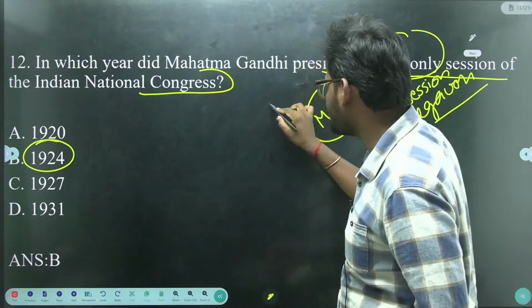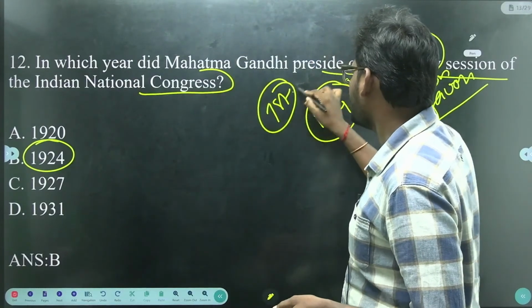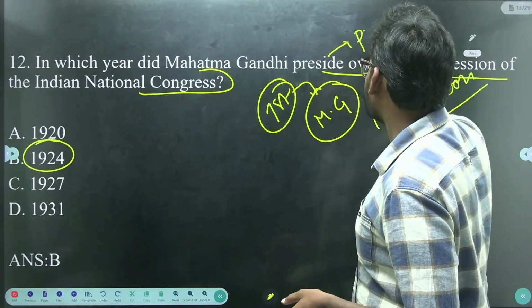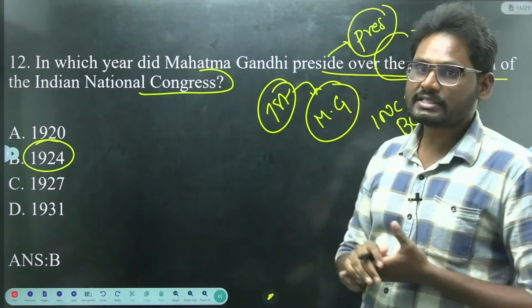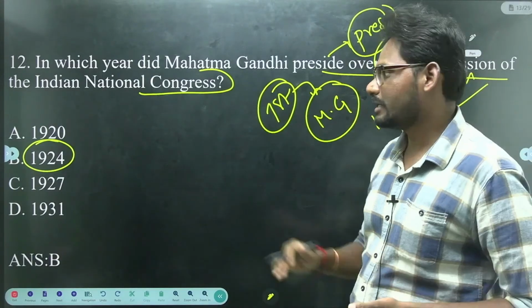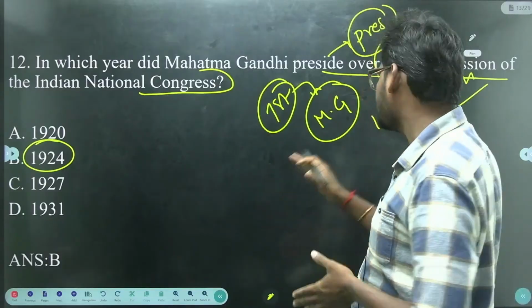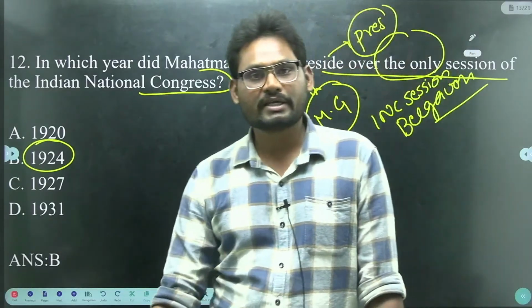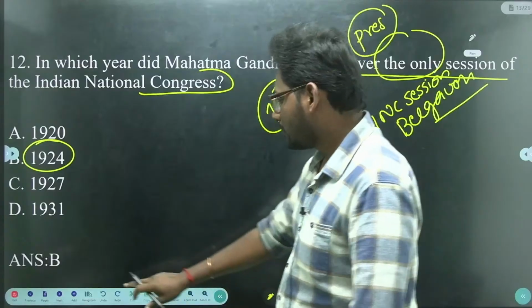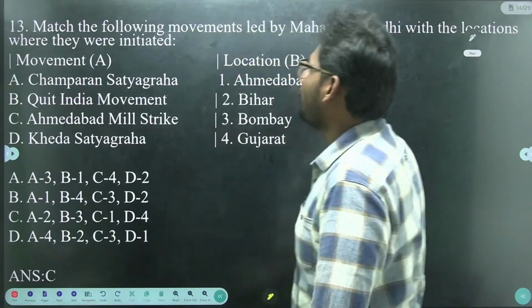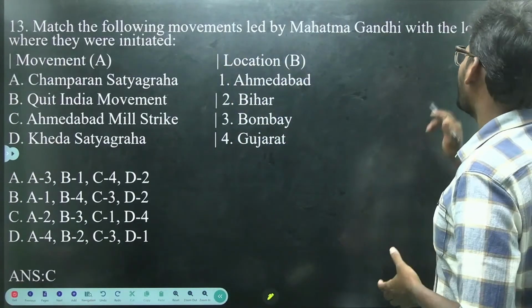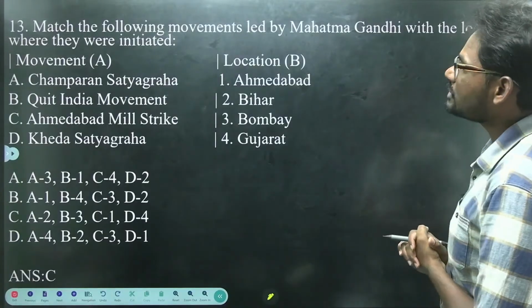It is the only session where Mahatma Gandhi acted as president of the INC. That is the 1924 INC Belgaum session.